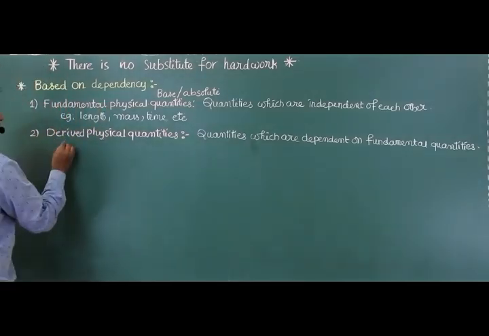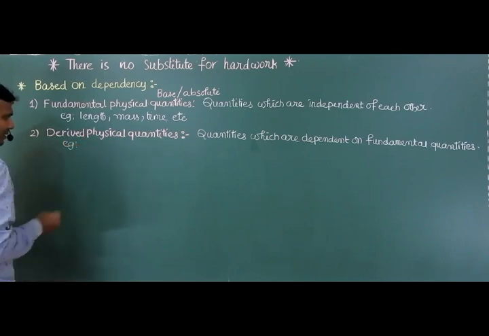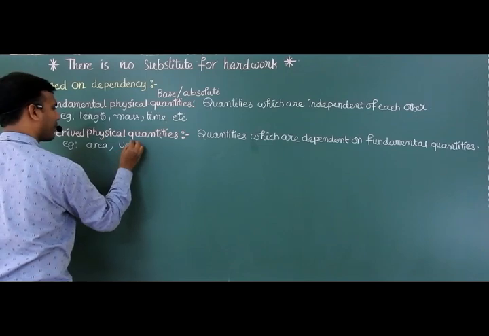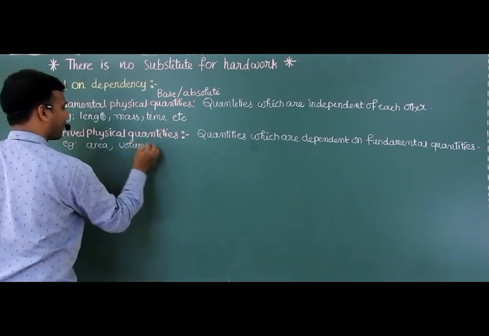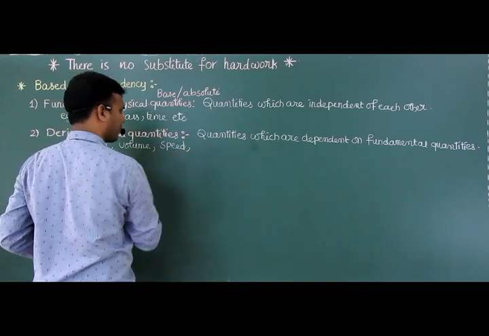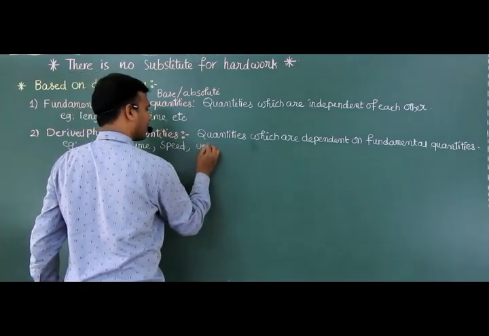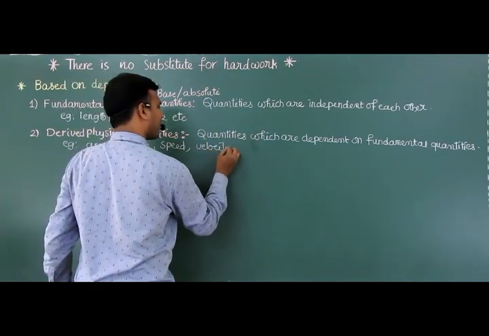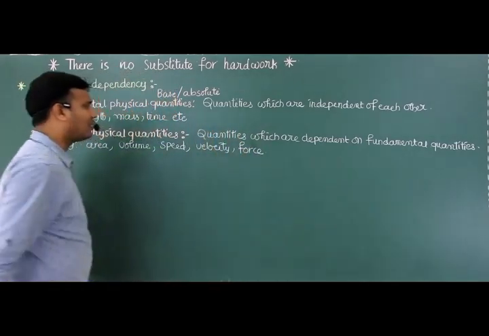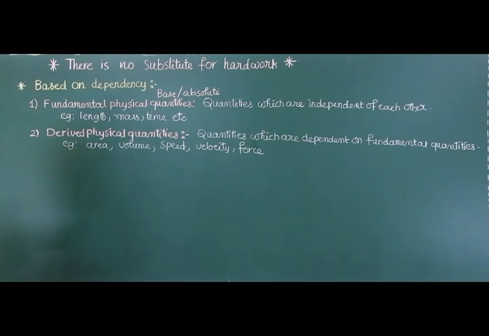Right? And the examples of derived physical quantities are area, volume, speed, velocity, force. All these are derived physical quantities only.